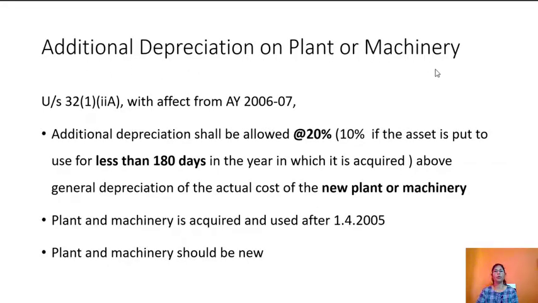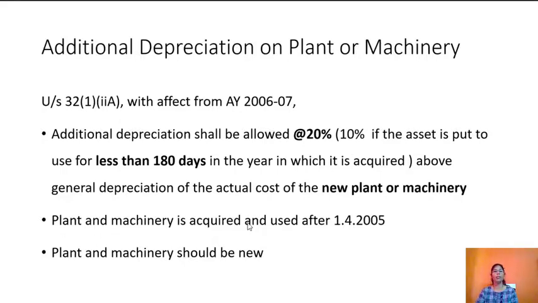Additional depreciation on plant or machinery. Apart from the normal depreciation that is charged on various assets, there will be an additional depreciation only in the case of plant or machinery, not in any other assets. The additional depreciation shall be allowed at 20%, or 10% if the asset is used for less than 180 days. So if the asset is used for more than 180 days, it is 20%, and if it is used for less than 180 days, it is half of it, that is 10%.